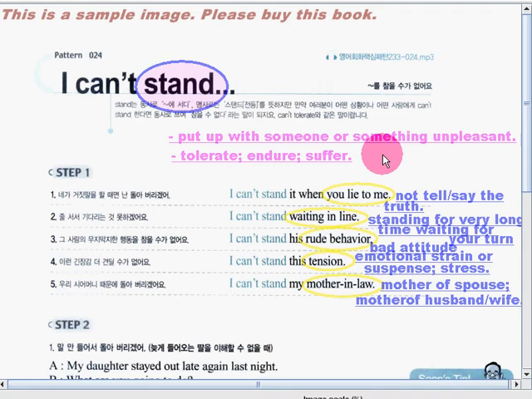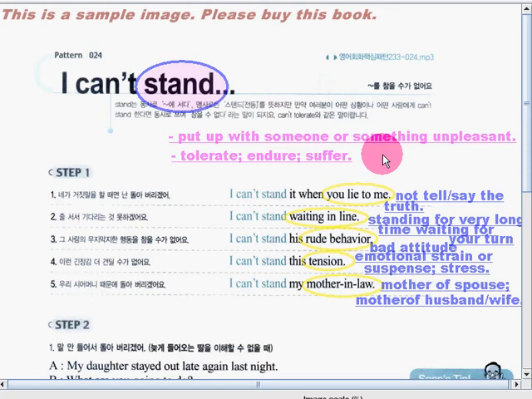Okay, so that means you can't bear, in this pattern, I can't stand, that means you can't bear doing something. You can't tolerate or endure or suffer doing something, or you can't tolerate someone. You cannot put up with something or someone that is bad for you. Okay, so of course the opposite is I can stand.